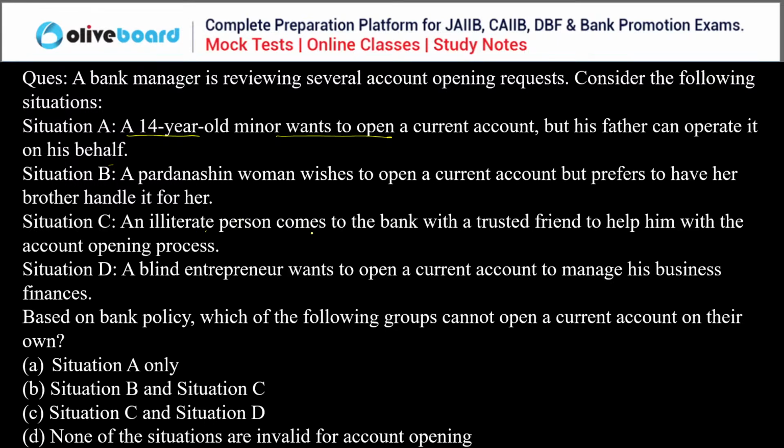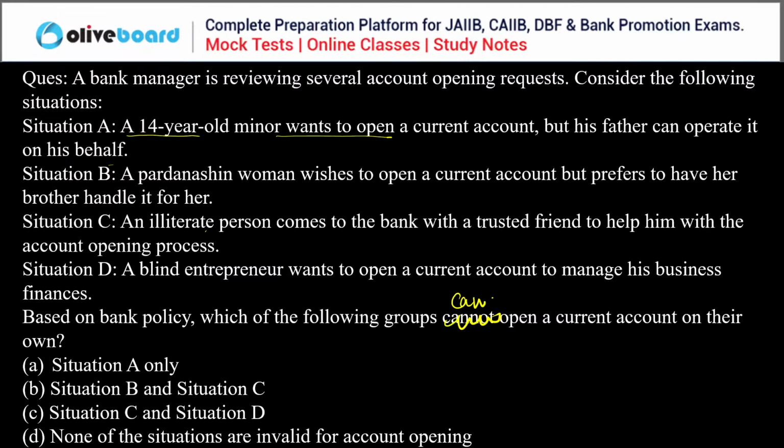Three: an illiterate person comes to the bank with a trusted friend to help him with the account opening process. Four: a blind entrepreneur wants to open a current account to manage his business financing. Based on the bank policy, which of the following groups can open a current account on their own?